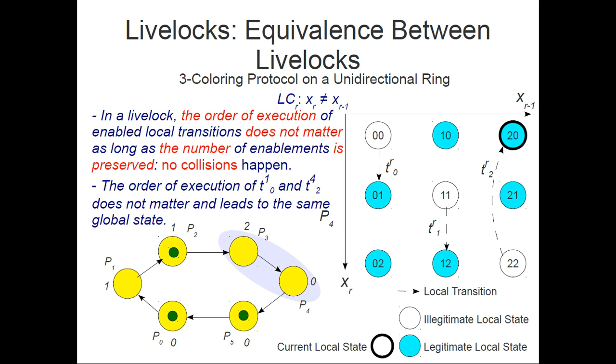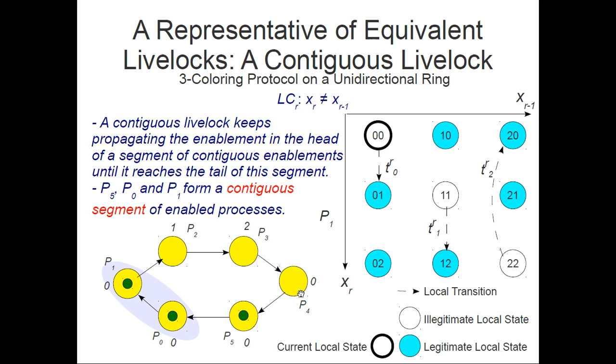In fact, we don't need to consider the whole set of livelocks in a protocol. We need only to consider what we call a representative livelock.